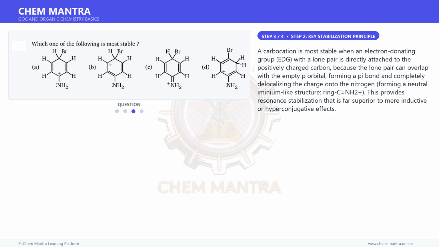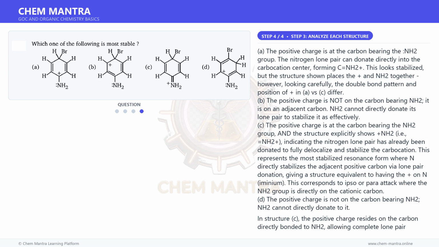A carbocation is most stable when an electron-donating group, EDG, with a lone pair is directly attached to the positively charged carbon, because the lone pair can overlap with the empty p orbital, forming a pi bond and completely delocalizing the charge onto the nitrogen, forming a neutral iminium-like structure, ring C=NH2+. This provides resonance stabilization that is far superior to mere inductive or hyperconjugative effects. And for the final step.